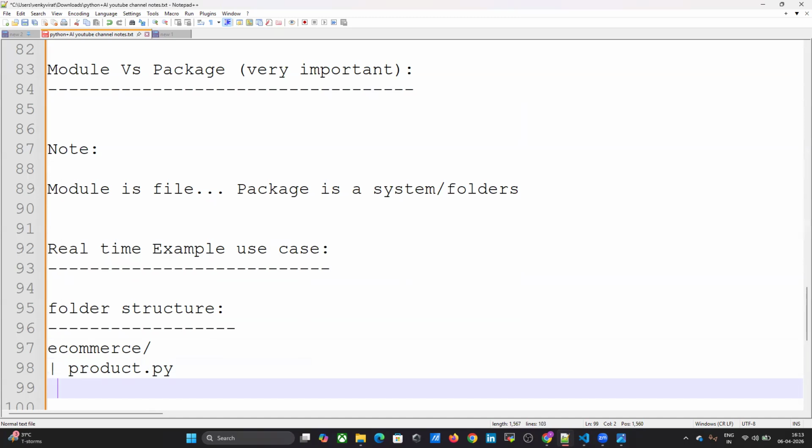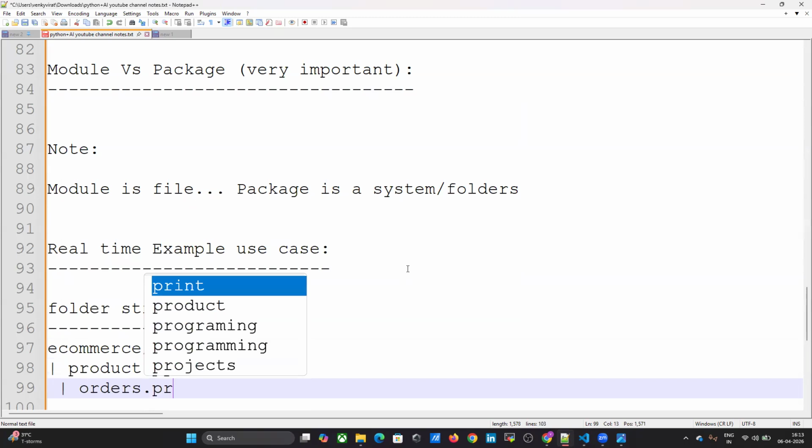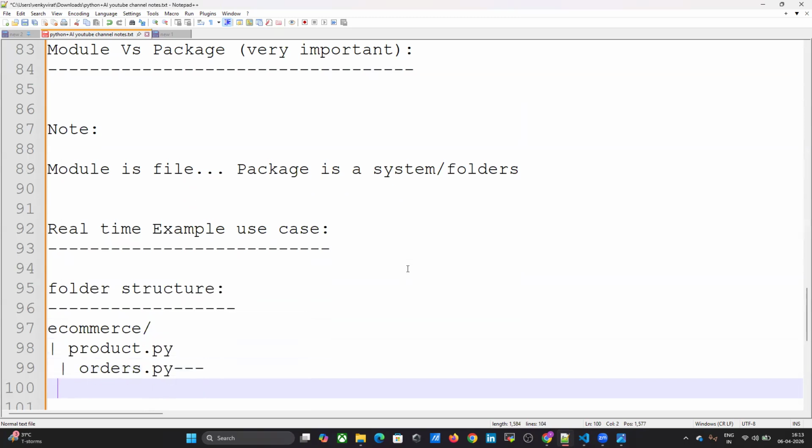Next, in your Flipkart application, it shows products, and next the orders page, orders.py. Next, payment, payment.py. Like this, right?